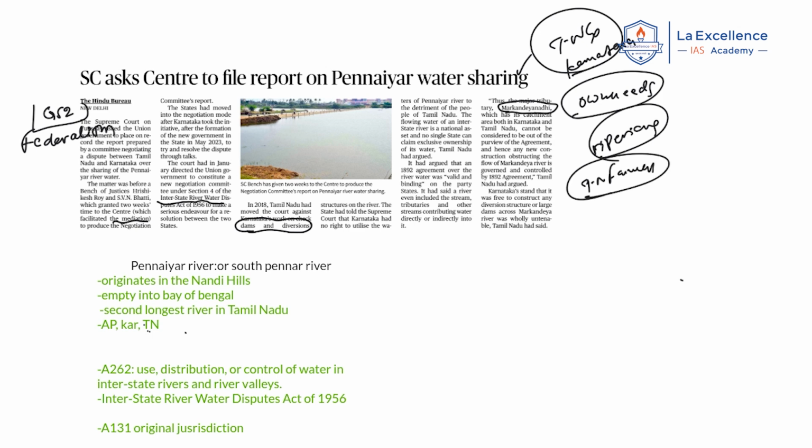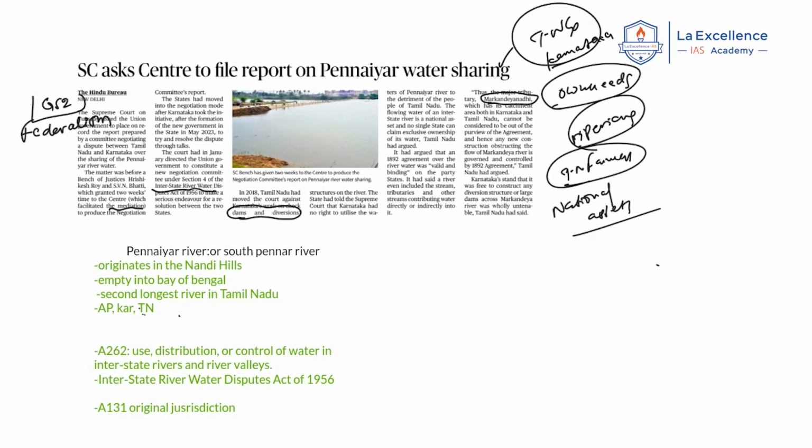They are saying that interstate river water is a national asset, and you cannot arbitrarily construct dams and reservoirs. This is the argument of Tamil Nadu. Now the dispute went to the central government, which appointed a mediation committee. It gave a certain report. Now the Supreme Court is asking for that report. What is the outcome? This is the context of the news.